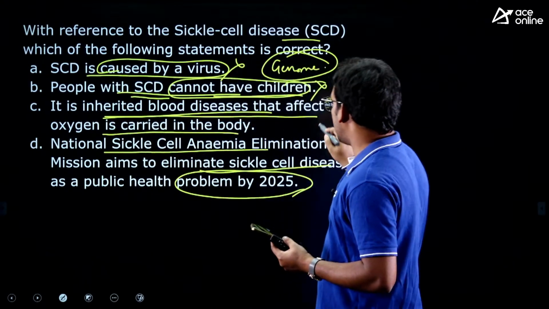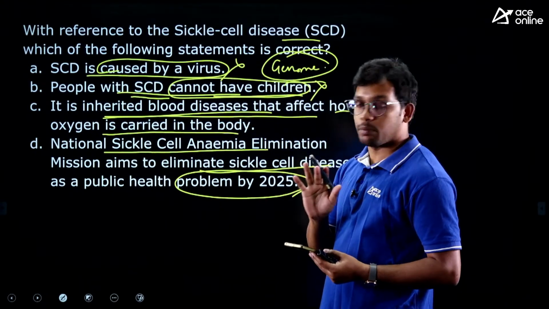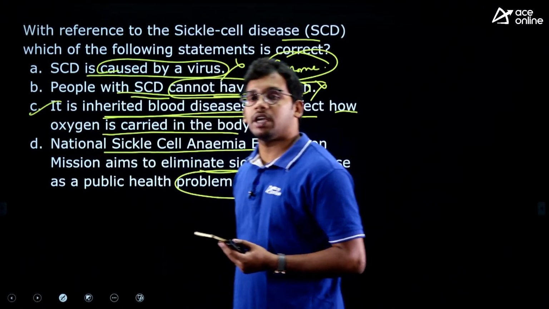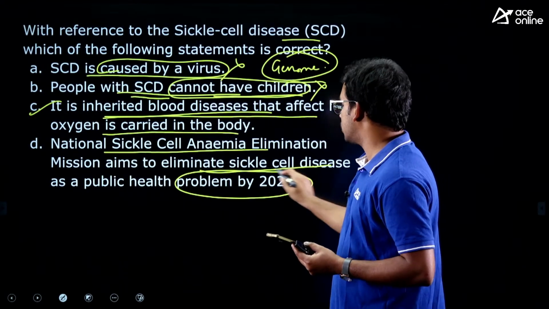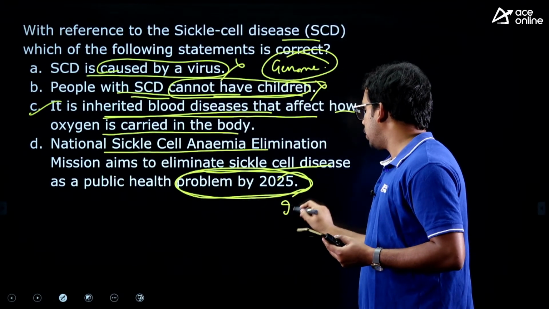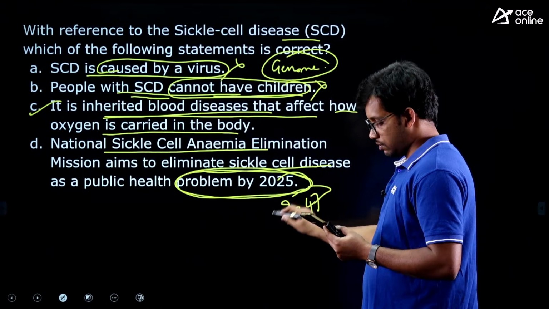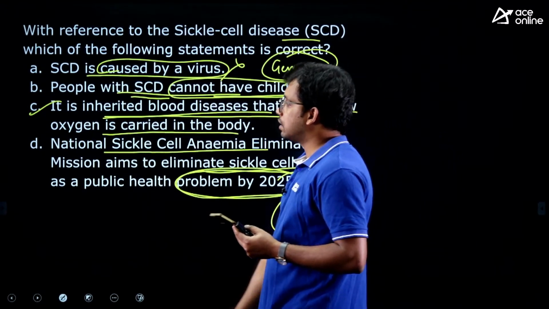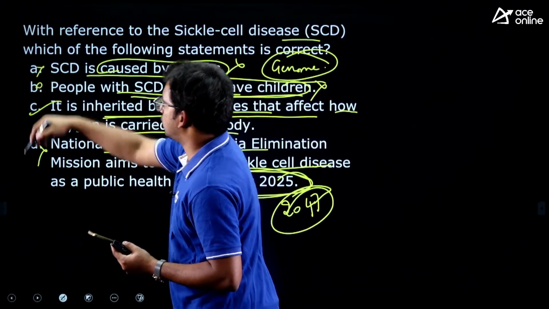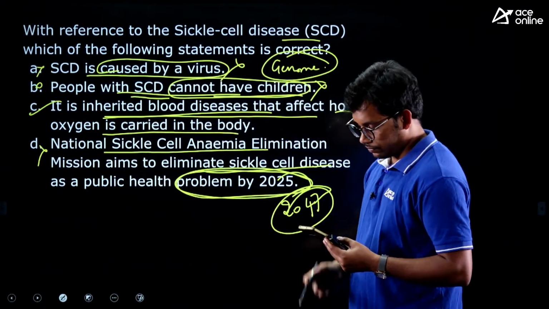It is an inherited blood disease that affects how oxygen is carried in the body. Yes, correct. So that is an anemic condition. This is how it occurs, right? And the last option is wrong because it aimed to eliminate it by 2047. Yes, correct, Ramya. Very good. So answer is C, and this is also wrong. All these three are wrong. Correct.